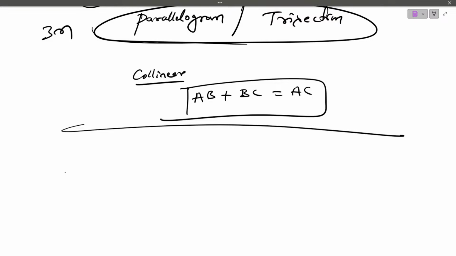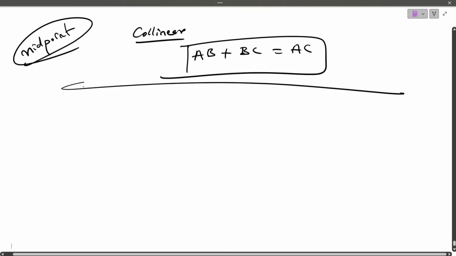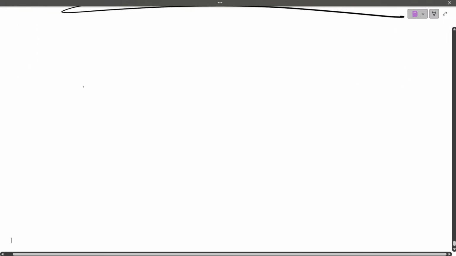And ultimately, the midpoint formula. Based on the midpoint formula, sometimes they'll ask you directly to write the midpoint formula, or any question based on the midpoint formula for 1 mark. Chances are there for 1 mark.